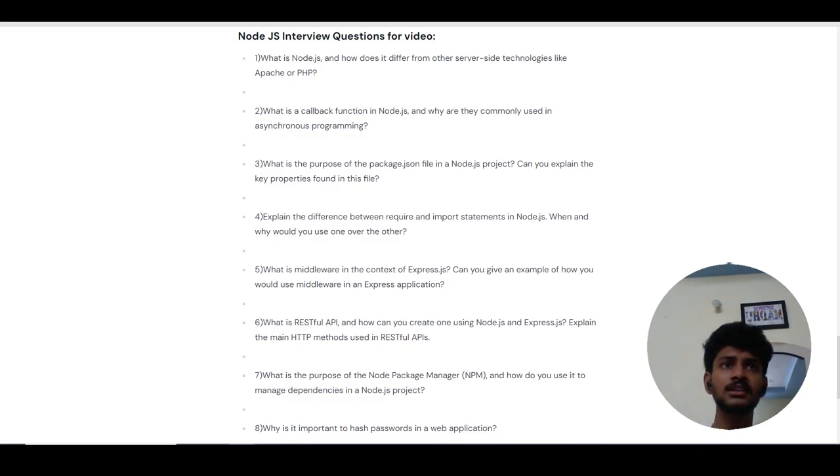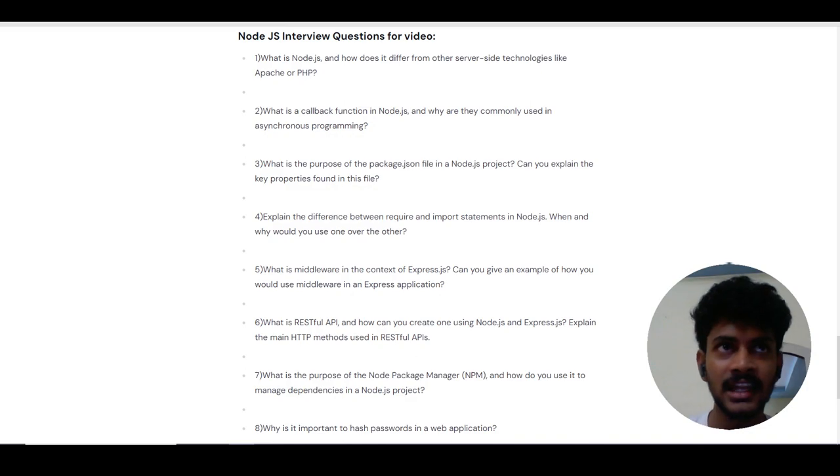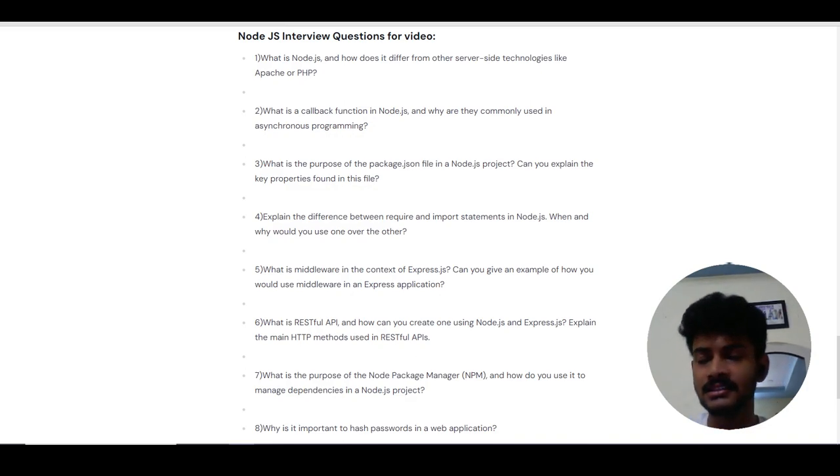To import any package into a project using npm, first we need to initialize npm. The command is npm init. After npm is initialized, we need to install the package that we require. For example, if we need express, the command is npm install followed by the package name, that is express. After that, the package is installed. If we want to update the package, we have the command npm update package name. If we need to delete the package, we can use npm uninstall package name. So this is about npm.